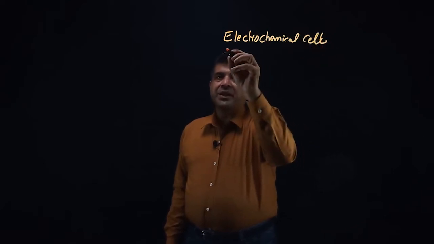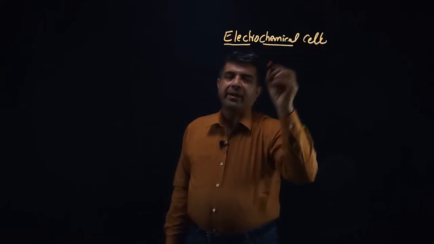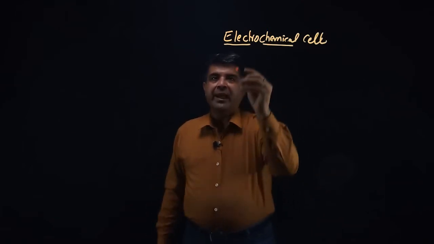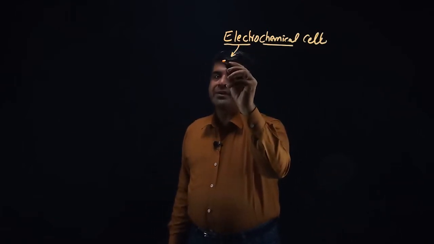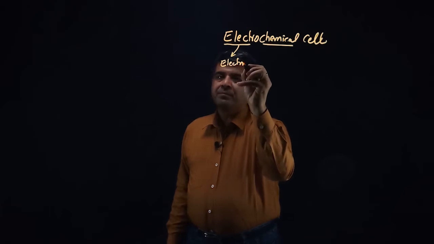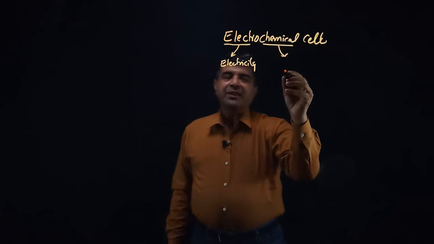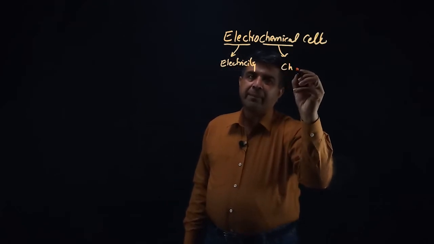as the word suggests, electro and chemical, it is basically splitting into two different words. Electro stands for electricity and chemical stands for chemicals.